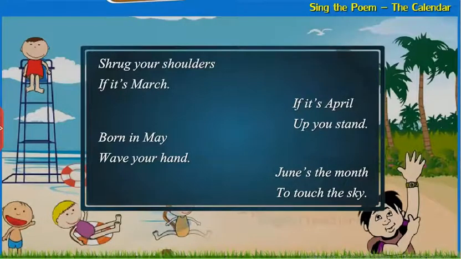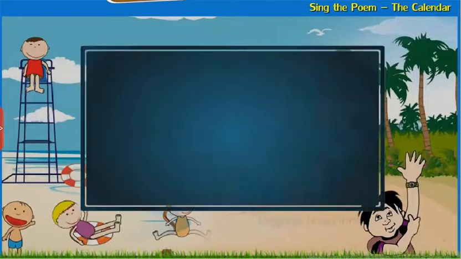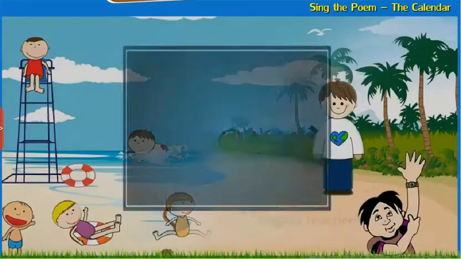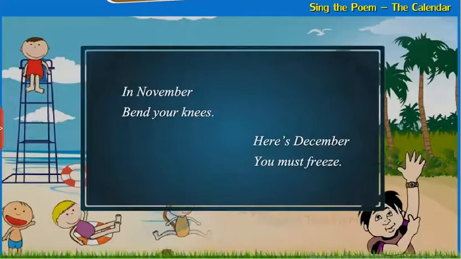June's the month to touch the sky. Fly around if it's July. If it's August, blow your nose. In September, touch those toes. If your day is in October, start your day by rolling over. In November, bend your knees. Here's December, you must freeze.